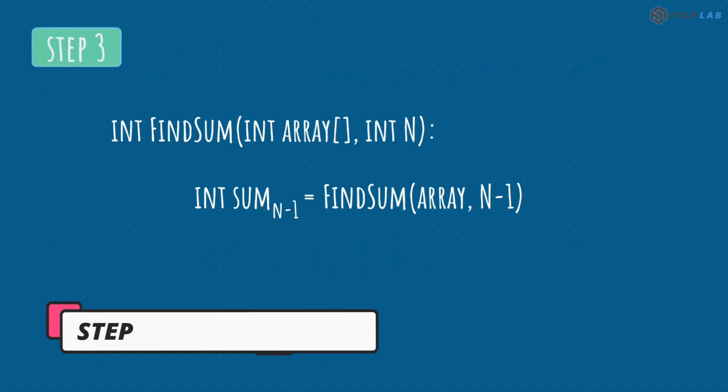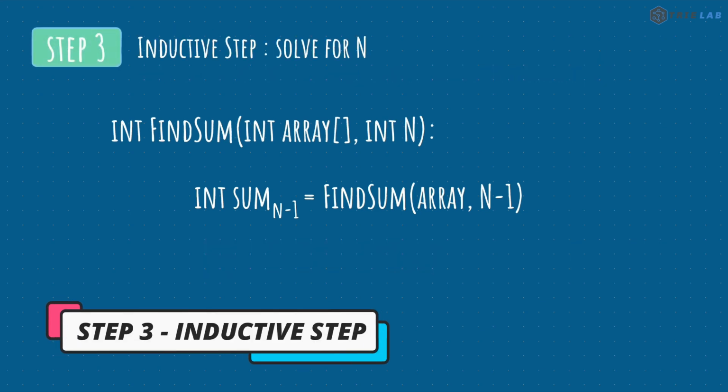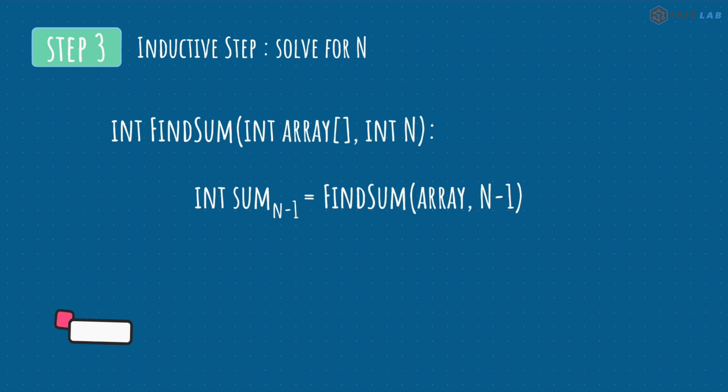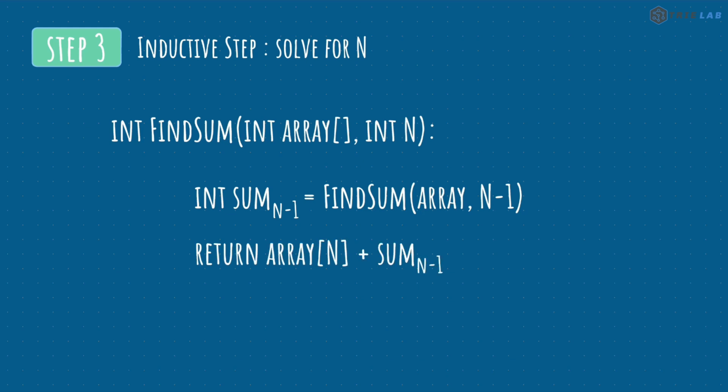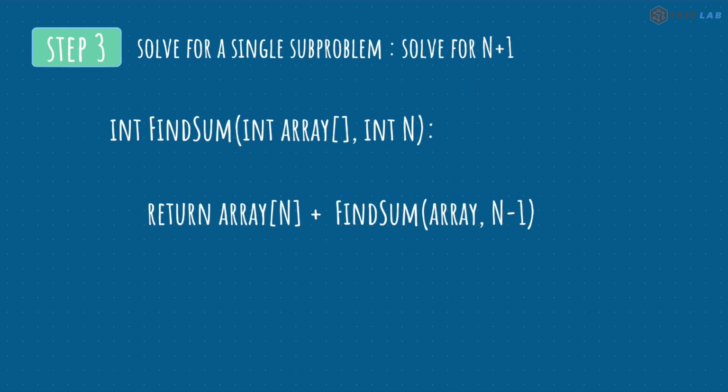Now the third step, the inductive step, is where we use the result from the n-1 subproblem and use it to solve for n. In this step, we basically combine the results from the subproblems to find the result of this problem for n. In this case, we can simply add the sum from the recursive call to the nth element and then return the result. We can simplify the operation and combine it in a single return statement just for simplicity.